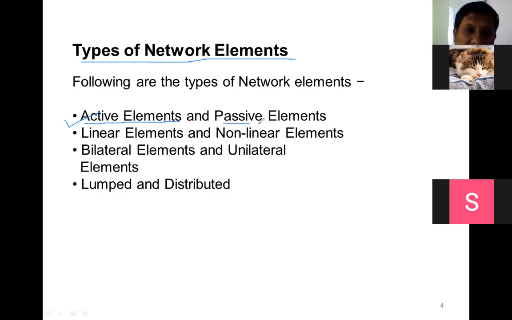Next, passive elements. I have told you many times: resistor, inductor, capacitor. In detail we can discuss them later. First we can highlight what the four types are. The second one is linear elements and non-linear elements. The third one is bilateral elements and unilateral elements. And the fourth one is lumped network and distributed network. So these are the four types of networks that we are going to understand.